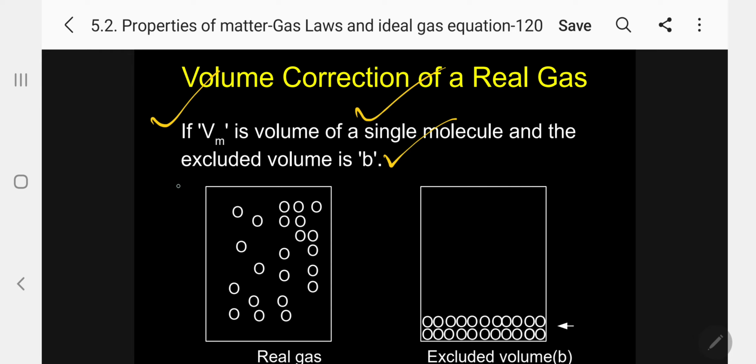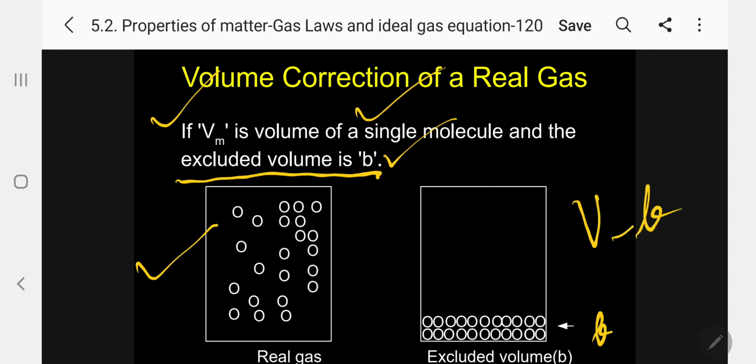What is meant by excluded volume? You should not be confused. Here we are going to derive. As I have already told you, this is the container for real gases, and gas molecules are occupied inside. But suppose they are compressed here, and after compression, this is the volume occupied by all the molecules. This volume we will call the excluded volume. This is called b. The total volume of the gas occupied inside the container is called b. That is the excluded volume. So the real volume should be V minus b. Kindly follow. So now you know what the excluded volume is. This is b. Kindly follow.